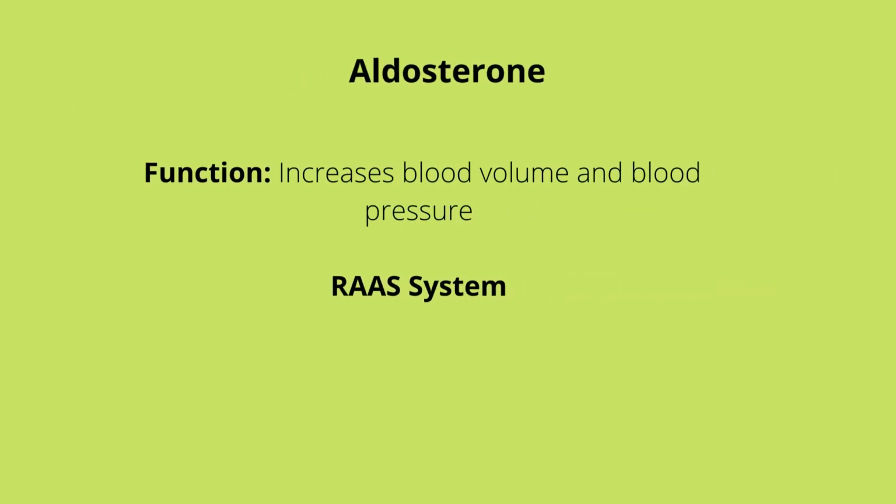Aldosterone. It is a hormone that increases blood volume and blood pressure by causing kidney reabsorption of both water and sodium and the excretion of potassium. The release of aldosterone is controlled by the renin-angiotensin-aldosterone system, the RAAS system.